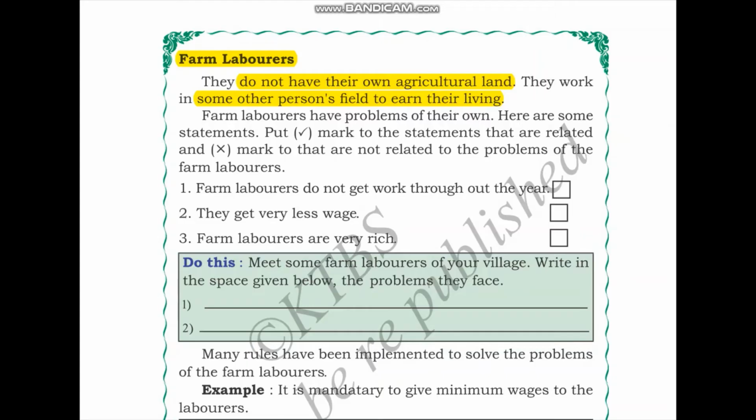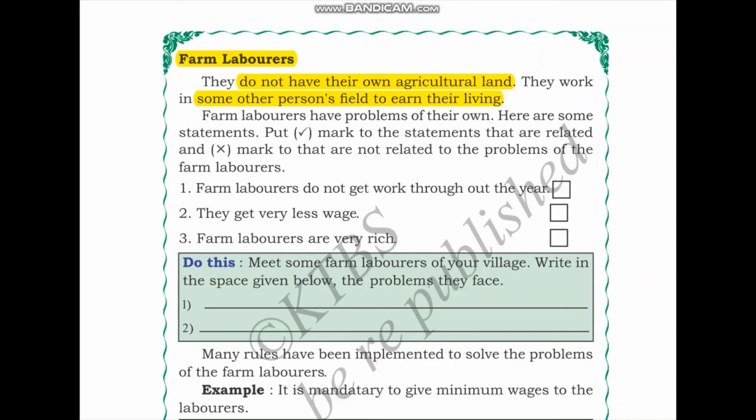So people who are owners of the land, they request the farm laborers to come and work in their land only during some seasons. For example, during harvest season, crop owners might need help in harvesting all the crop. That is when they will request the farm laborers to come and help them. However, during other seasons, when crops are still growing or when the land is still waiting for seed sowing to happen, farm laborers might not have any work to do. Hence, it is difficult for them to earn money during those seasons.